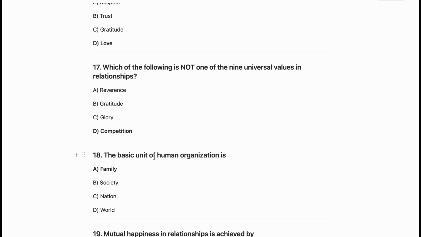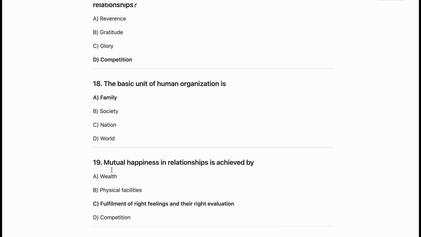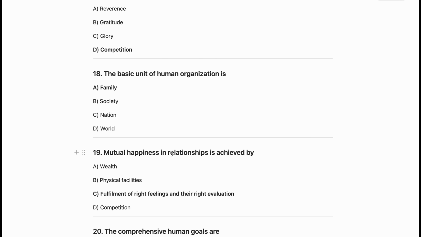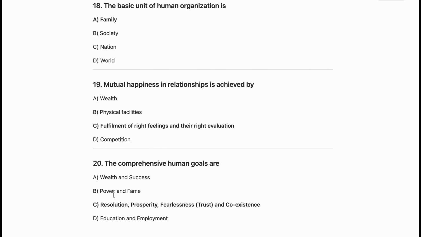Now the basic unit of human organization is family. So A is the correct answer. Now mutual happiness in relationships is achieved by fulfillment of right feelings and their right evaluation. So C is the correct one for this one. Now the last question from module 3, which is the comprehensive human goals are resolution, prosperity, fearlessness and coexistence. So C is the correct answer for this one.